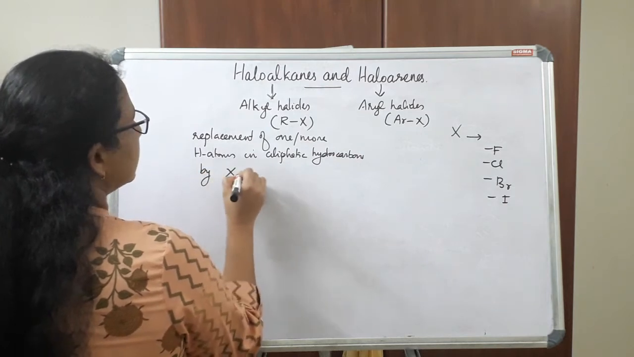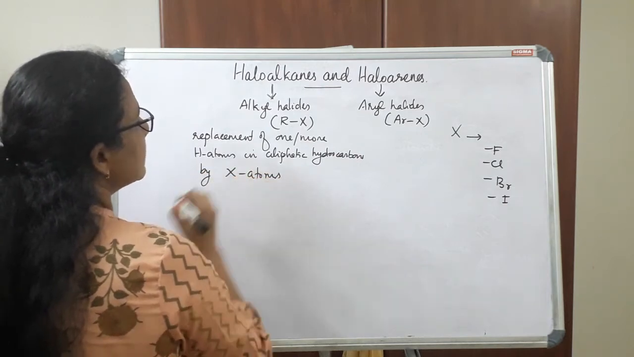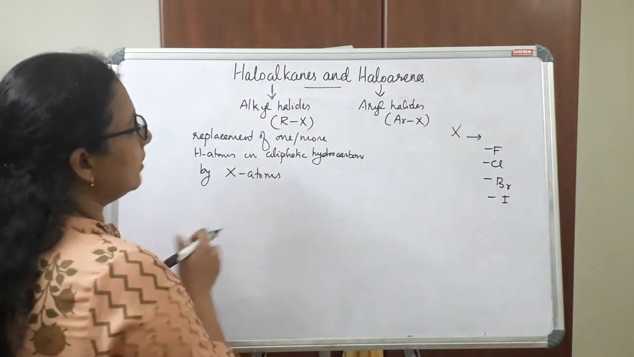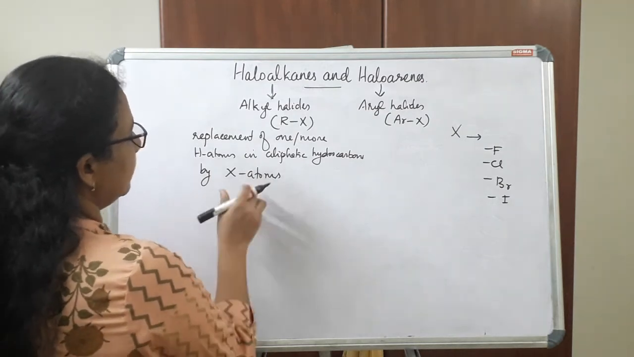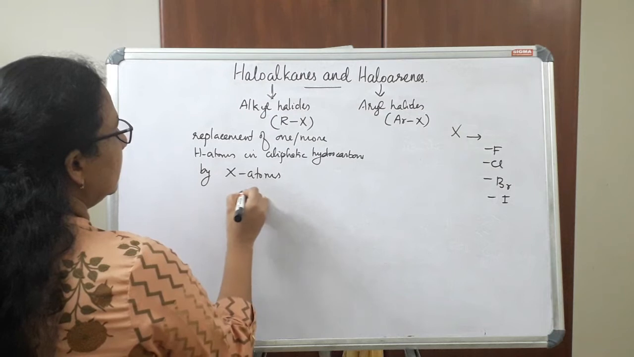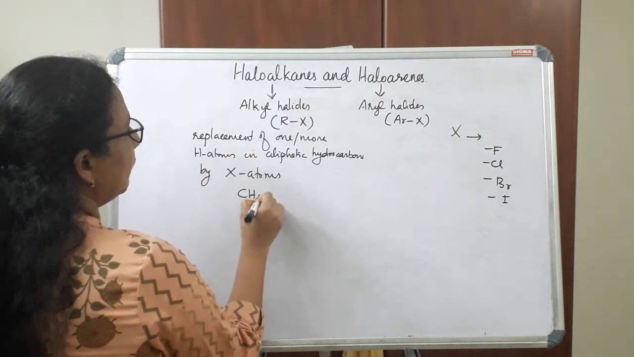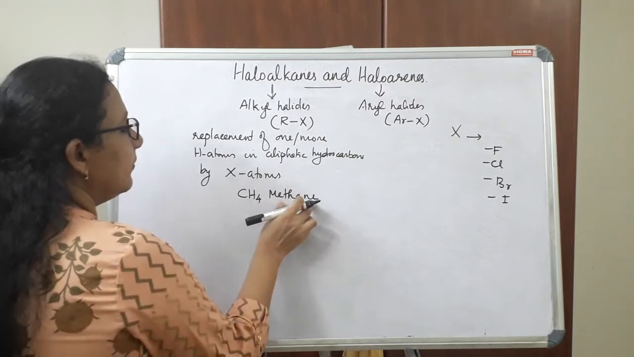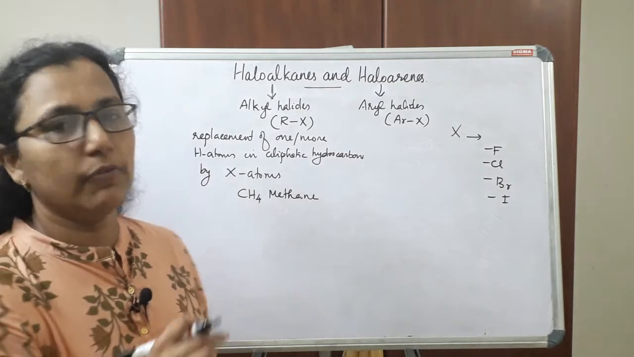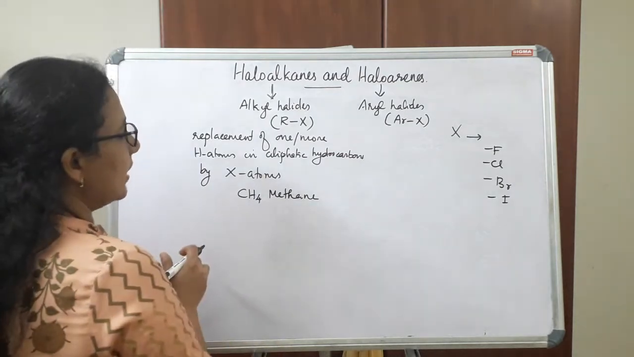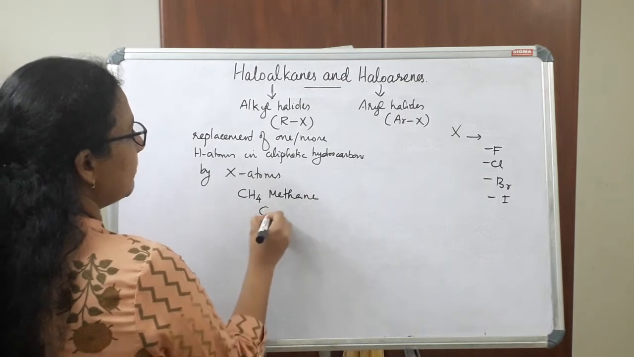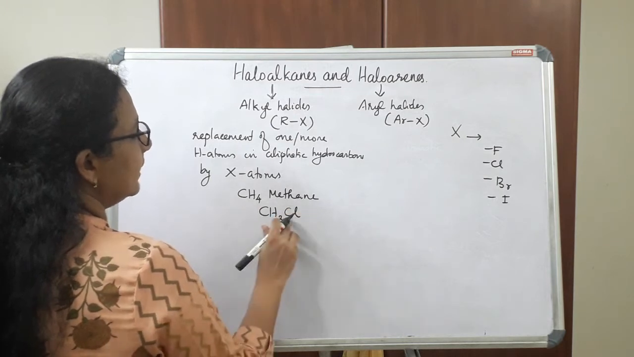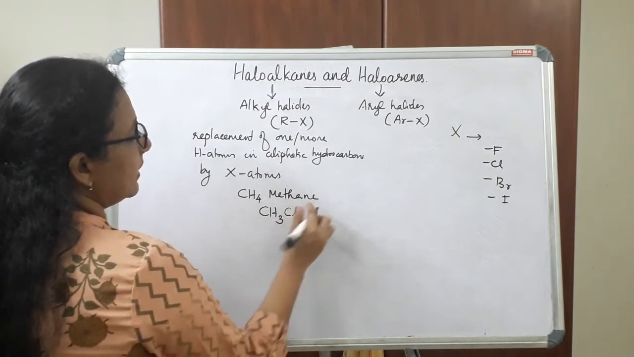by halogen atoms. Actually, these haloalkanes are formed by the replacement of one or more hydrogen atoms in aliphatic hydrocarbon by a halogen atom. So, for example, methane is an example of aliphatic hydrocarbon, methane is an example of an alkane. So this is an aliphatic hydrocarbon. If one hydrogen atom is replaced by a halogen atom, say chlorine, we will get a haloalkane.